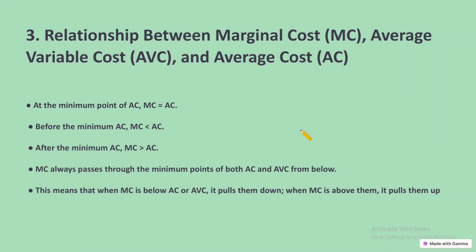So, the relationship between marginal cost, average variable cost and average cost. At the minimum point of AC, MC equals AC. Before the minimum AC, MC is less than AC. After the minimum AC, MC is greater than AC. MC always passes through the minimum points of both AC and AVC from below. This means that when MC is below AC or AVC, it pulls them down. When MC is above them, it pulls them up.